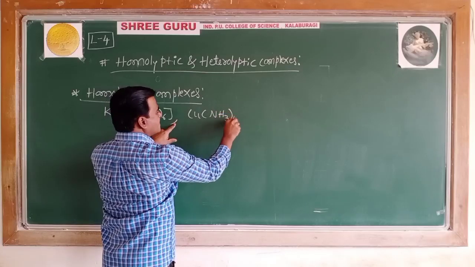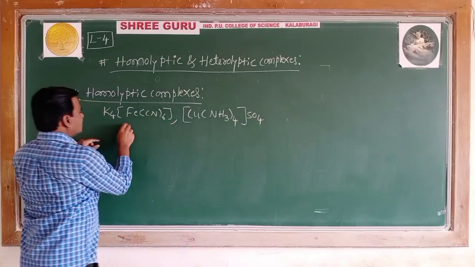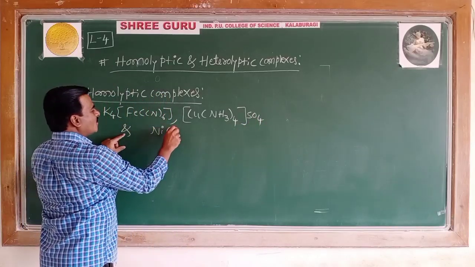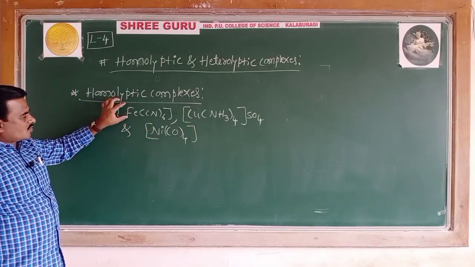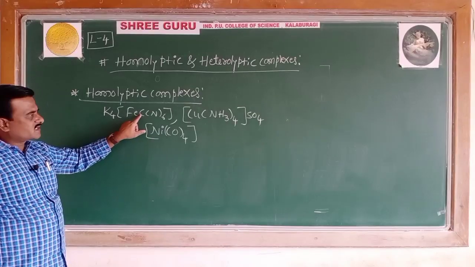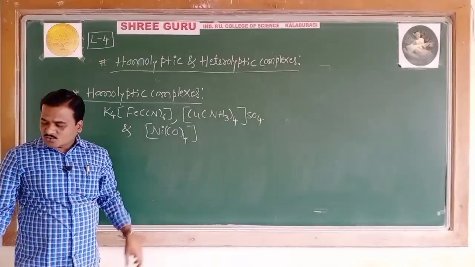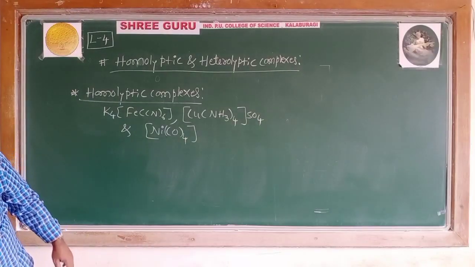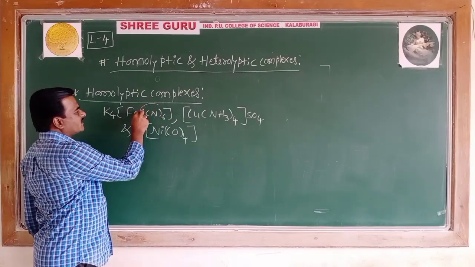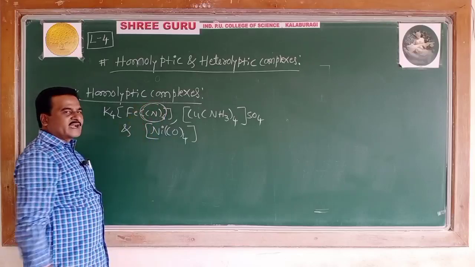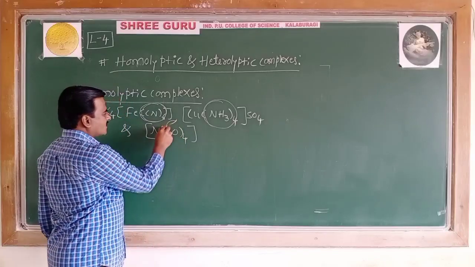and [Cu(NH3)4]SO4, the complexes just taken, and Ni(CO)4, these are potassium ferrocyanide, cuprammonium sulfate and nickel tetracarbonyl. You can notice in all these complexes there is only one type of ligand: the CN ligand, the ammine ligand, and in the third one, the carbonyl ligand.